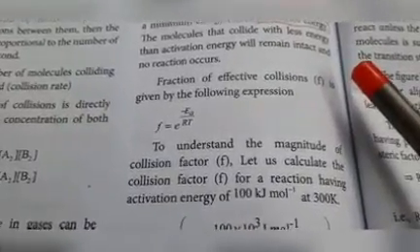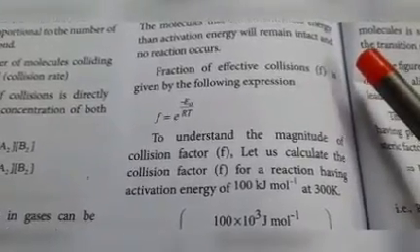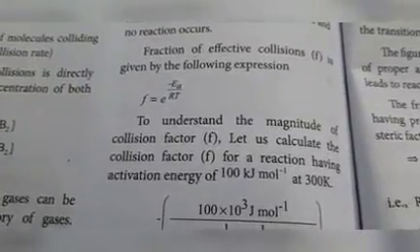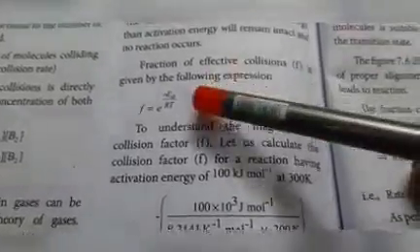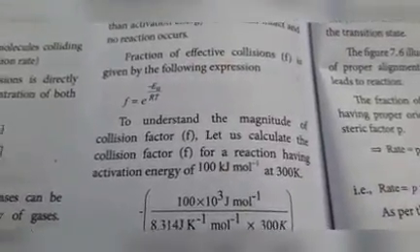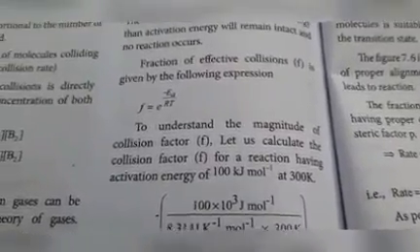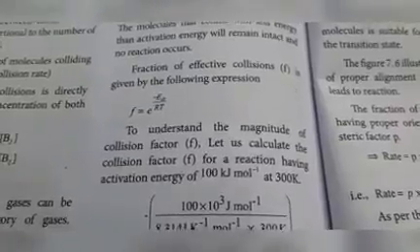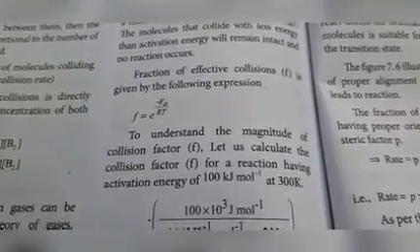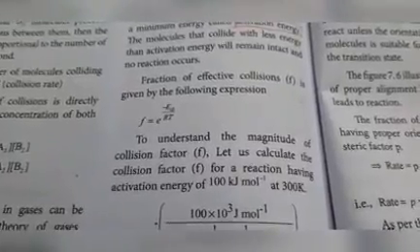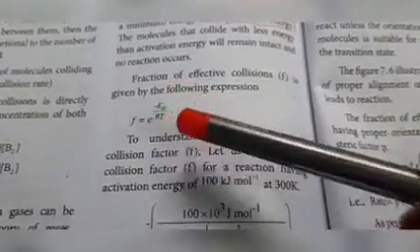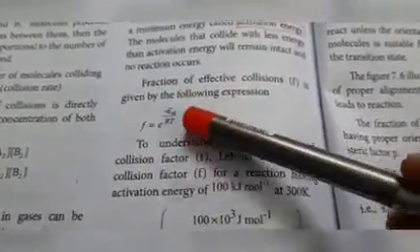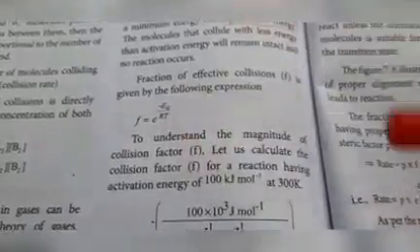To understand the magnitude of collision factor F, let us calculate the collision factor for a reaction having a given activation energy. One example is given for this equation. Let us calculate the collision factor, that is F. For finding F, we know one formula: F is equal to e power minus Ea by RT. What do you mean by Ea and RT? Ea means activation energy, R means gas constant, T means temperature.